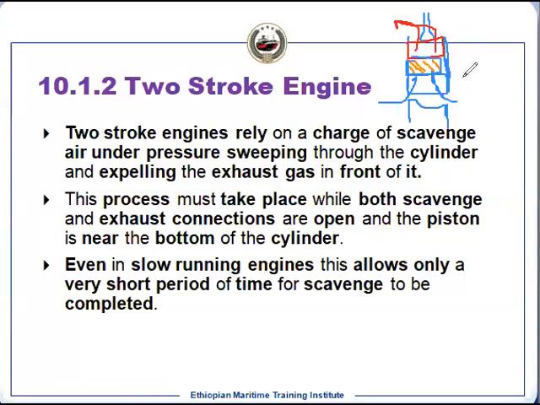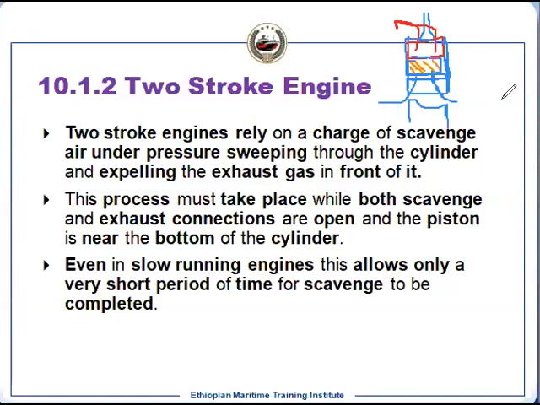So how can we overcome that? We will have to remove this also. If we can remove this, even if we lose some air, suppose we remove up to this, the scavenge air, the charge air, will enter and push out this volume. Once this volume is moving out from the cylinder, the cylinder is filled with fresh air. There is no contamination. We need to keep the contamination as minimal as possible.